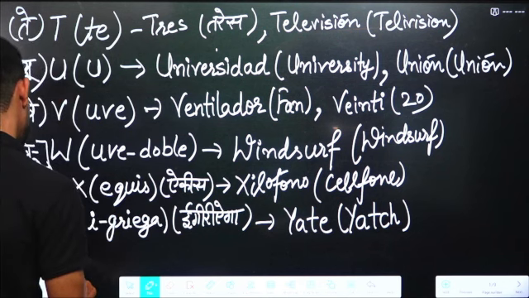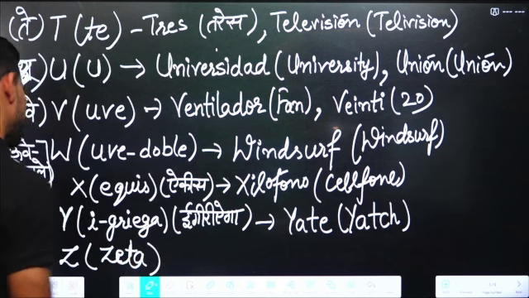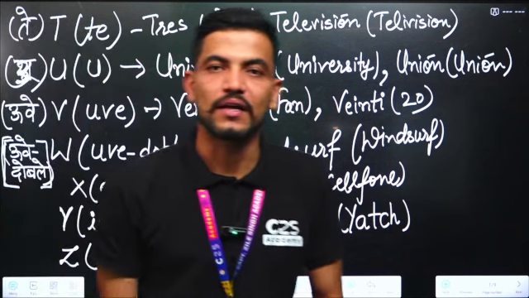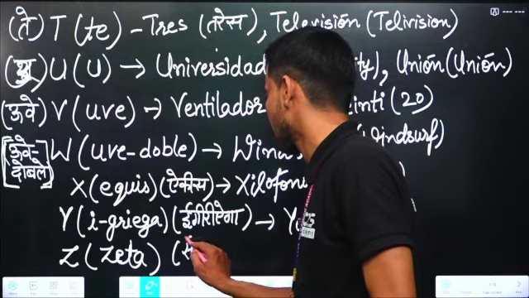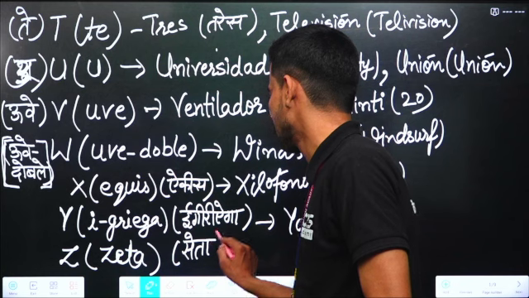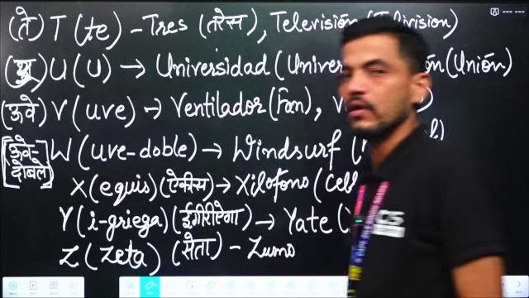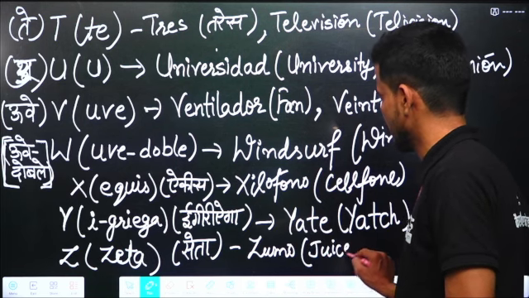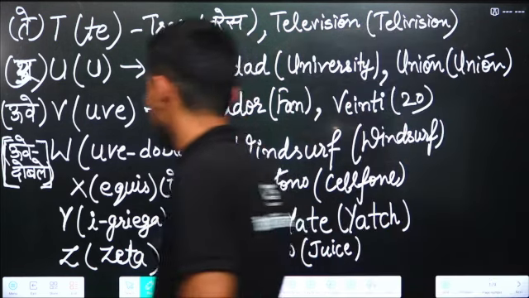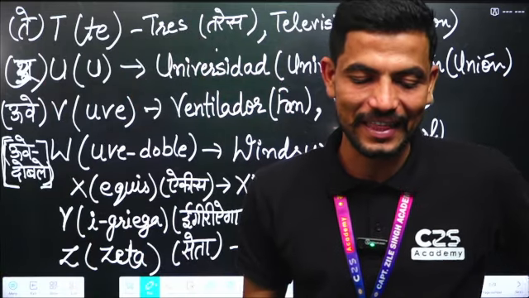Last is Z. The pronunciation of the letter Z is "zeta". For example, zumo. The word is zumo. Zumo means juice. So zumo is juice. Zeta.